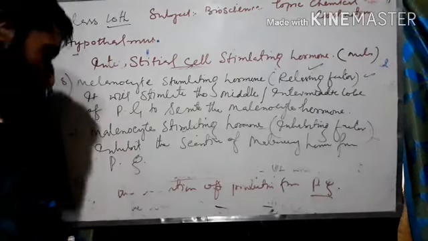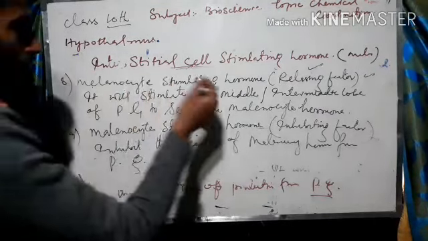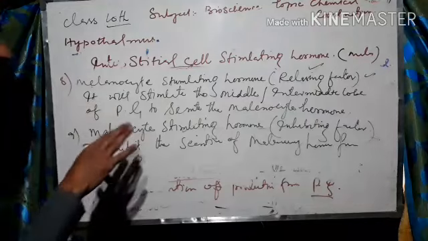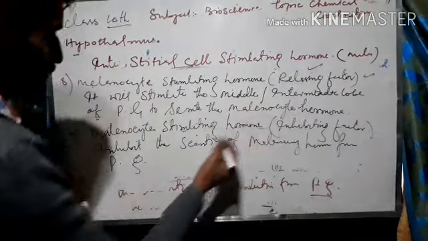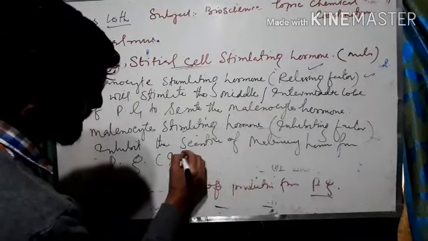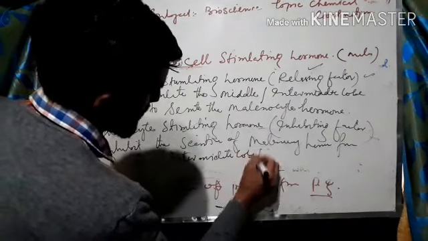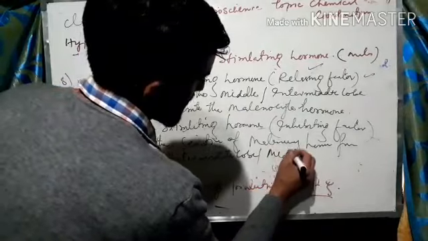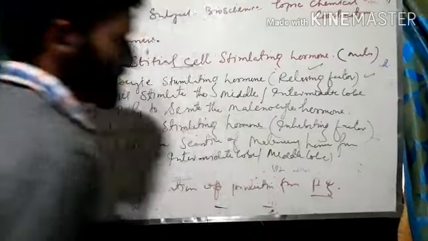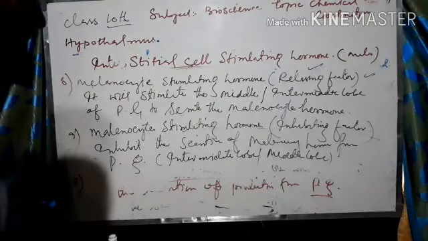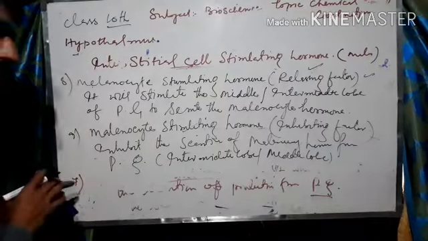So melanocyte stimulating hormone releasing factor is going to stimulate the pituitary intermediate lobe, or middle lobe, in order to secrete the melanocyte hormone.